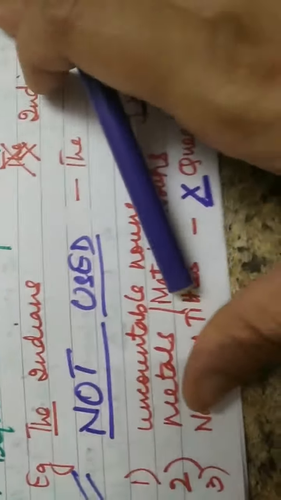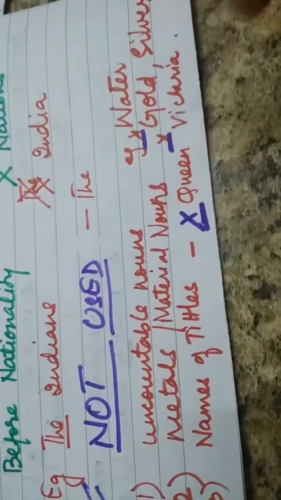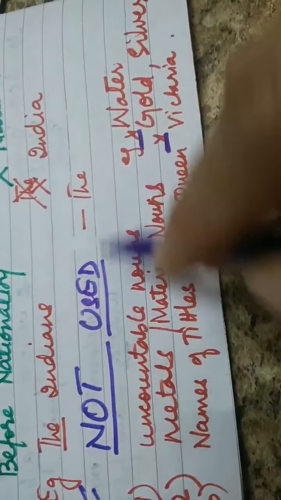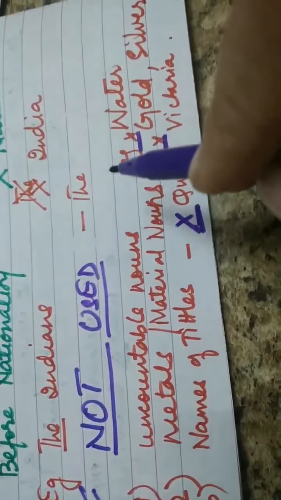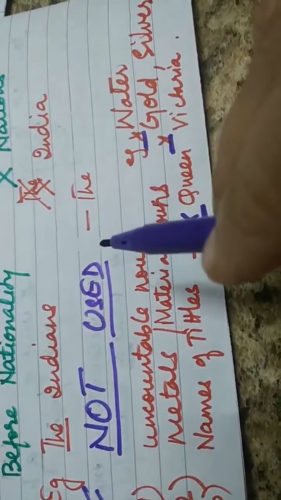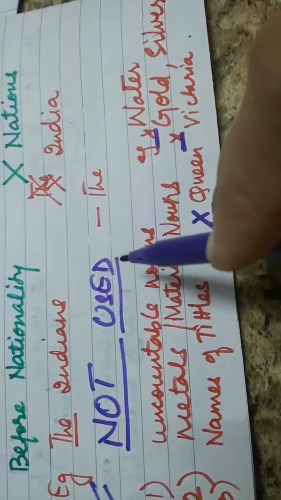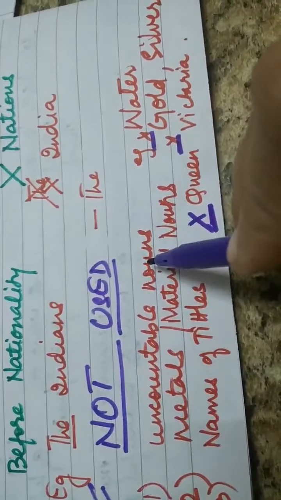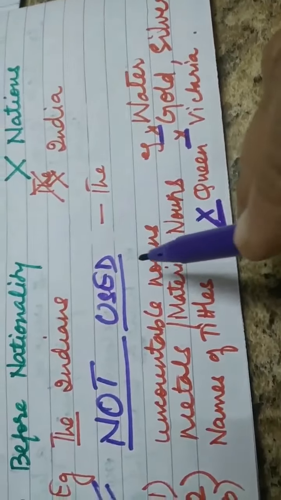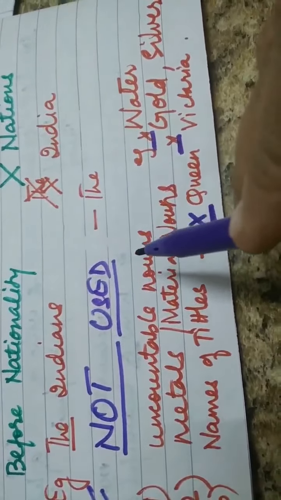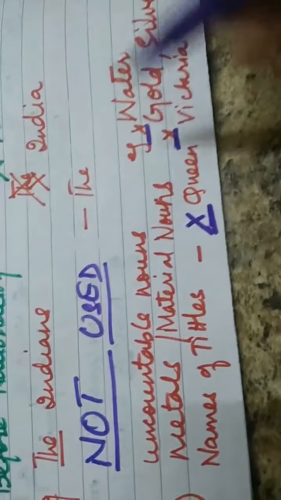Okay. Now some places where we will not use the, and this is the most important part of your chapter. You will not use the with uncountable nouns. For example, water, juice, medicine. You will not use the with something which is uncountable.